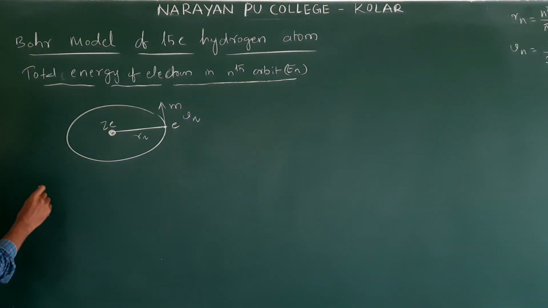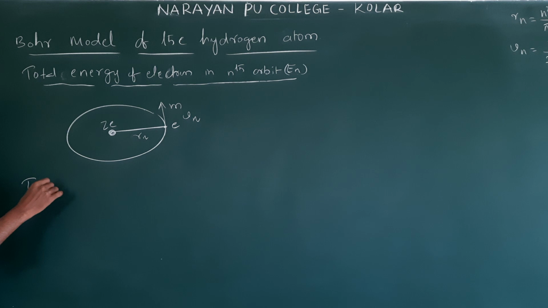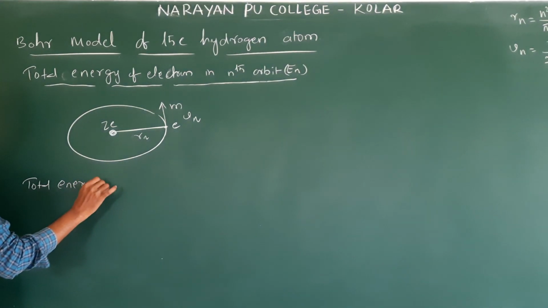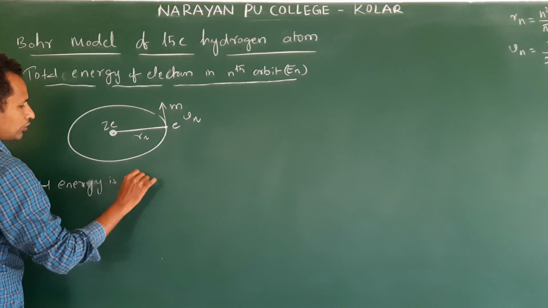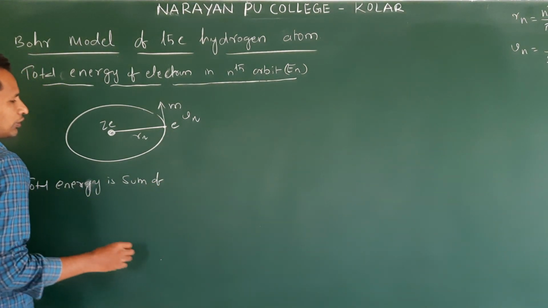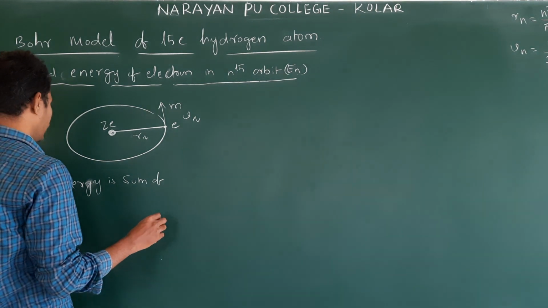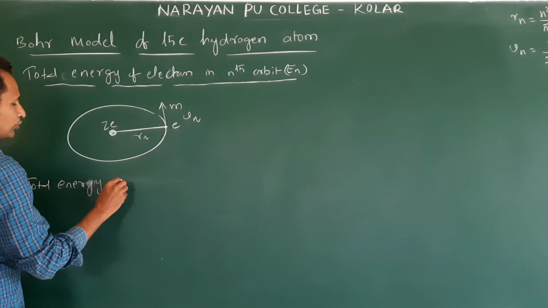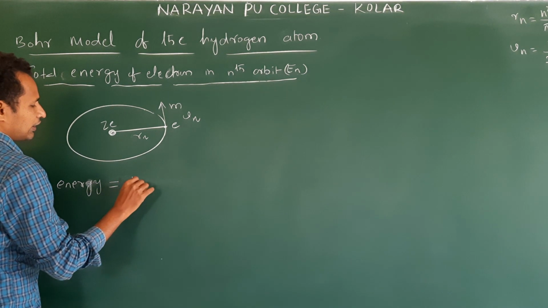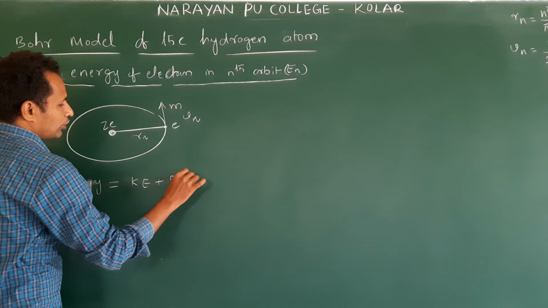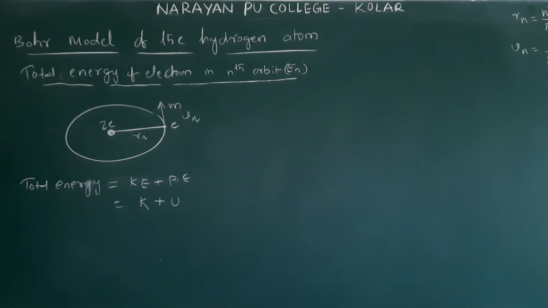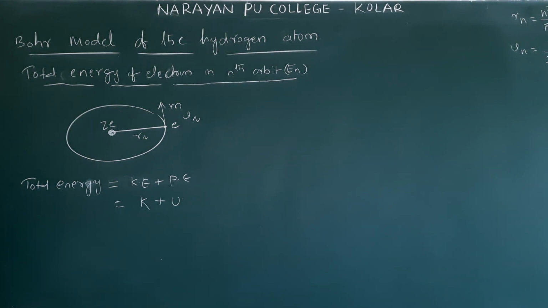Total energy is equal to kinetic energy plus potential energy, or we will write K plus U. K stands for kinetic energy, U stands for potential energy.